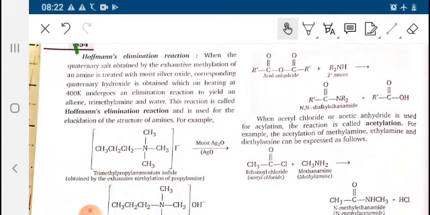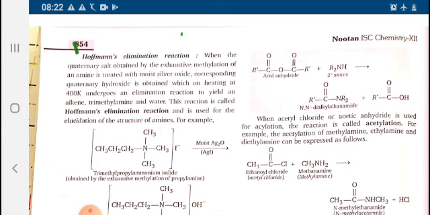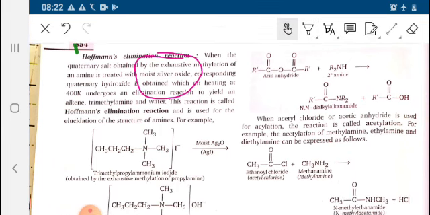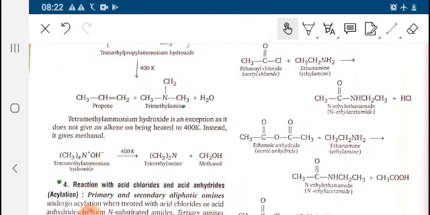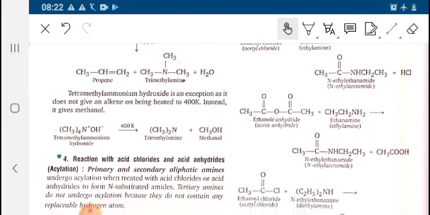Hofmann elimination reaction. In this, the quaternary salt obtained by exhaustive methylation of an amine is treated with moist silver oxide. The reagent taken is moist silver oxide, and that is the Hofmann elimination reaction. At the end there will be formation of propene and trimethylamine.